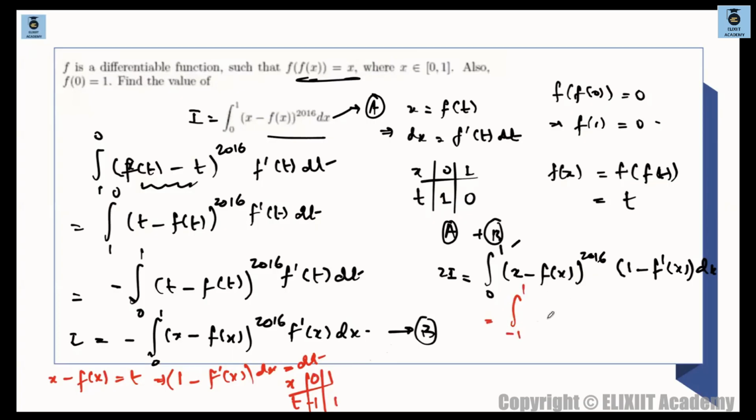x minus fx we have taken as t. So t raised to the power of 2016, and this dx is dt. So how much is this? Finally we are getting t raised to the power of 2017 divided by 2017, range from minus 1 to 1. You can change this to 0 to 1 as well, because t raised to the power of 2016 is an even function. So you can bring a 2 in front and take the range from 0 to 1, that will also work. But I am solving directly. So this is basically 1 by 2017 multiplied by